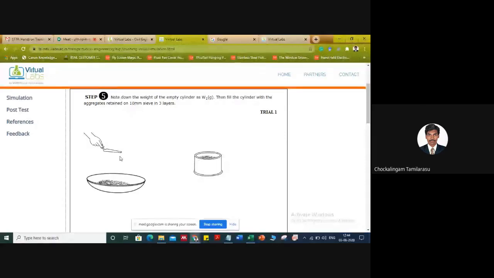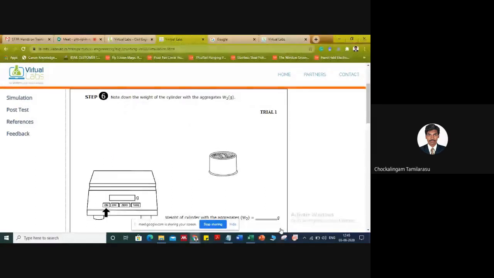Now 2 layers are placed. Now we're going to place the 3rd layer. Again compaction. Now we're going to level the top surface of the cylinder to remove the excess amount of aggregate. Here, as we already discussed, it is clearly showing that tamping is done to obtain better compaction between aggregates. It's obviously true. Okay, you are right. Then we will move to the next step.